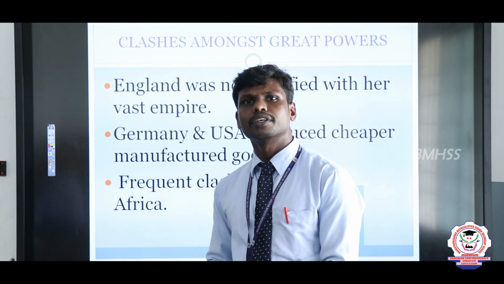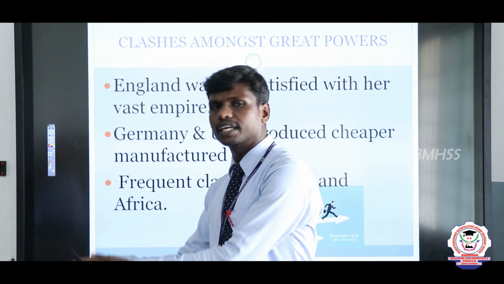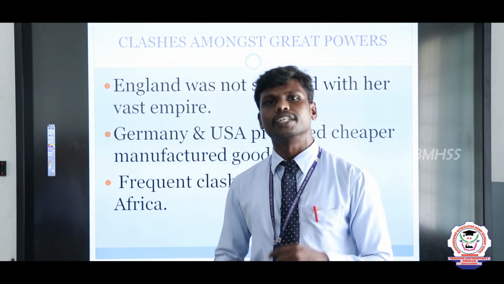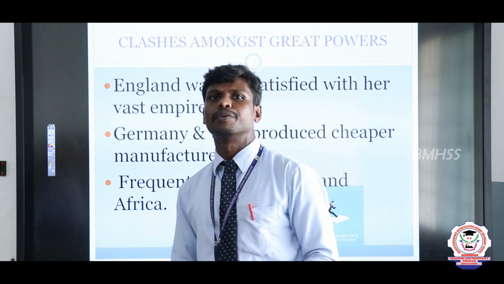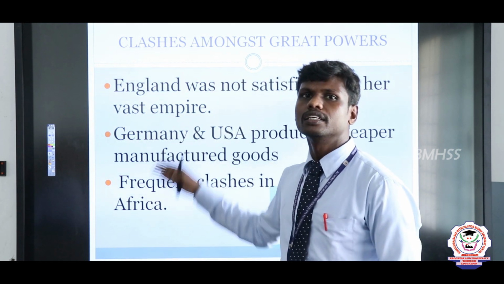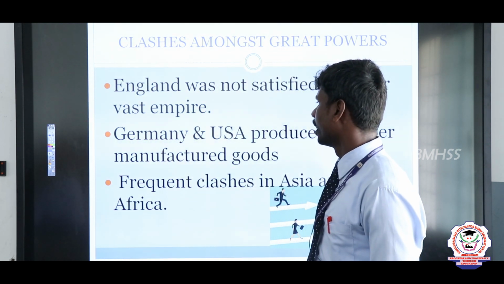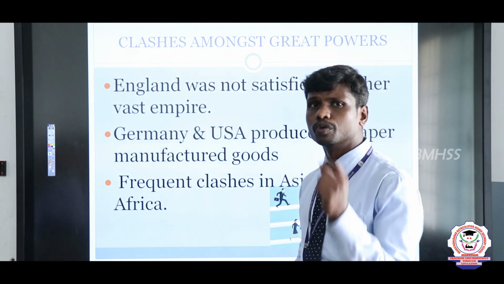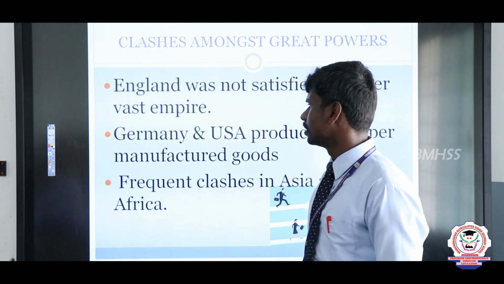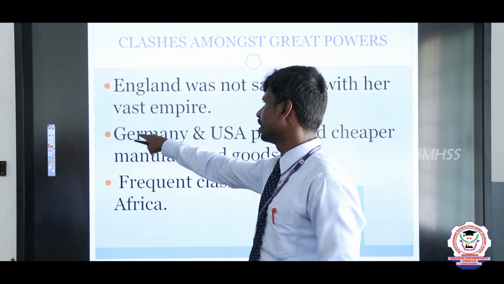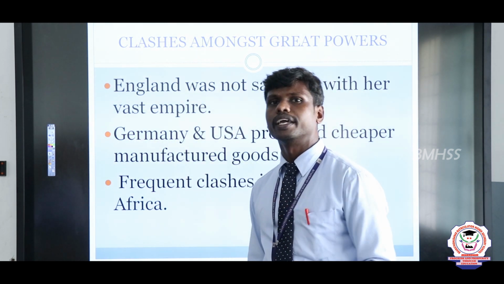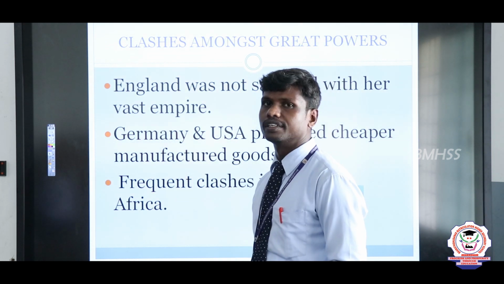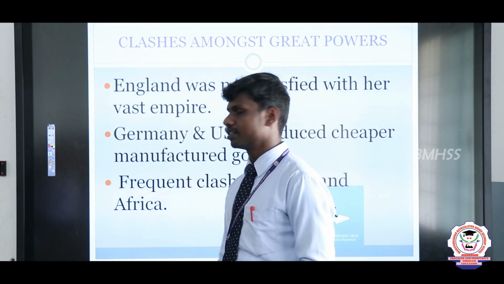So they started to give importance to USA and German products. This was not liked by the people of England, so it created frequent clashes between England and the USA and Germany. And after that it created one more huge mistake: England going to fight with Germany in World War I, 1914 to 1918. At that time Germany was defeated and England succeeded.